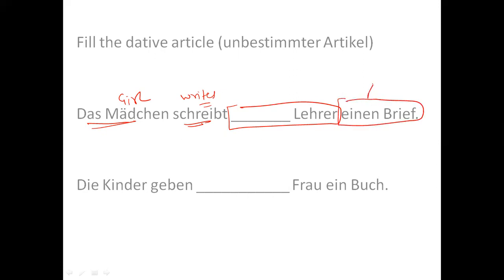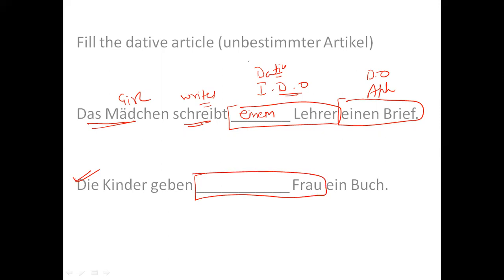So this is accusative, and this is a direct object, and this is an indirect object, hence I'll be using dative here. And here I will use einem. So in this question I need to fill the article. Here also I need to fill the article, right? In this blank I need to fill the article. And which article do I need to fill? It says unbestimmter article. That means indefinite article.